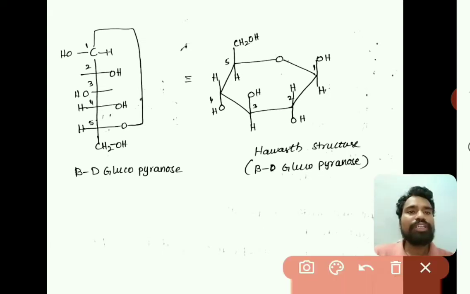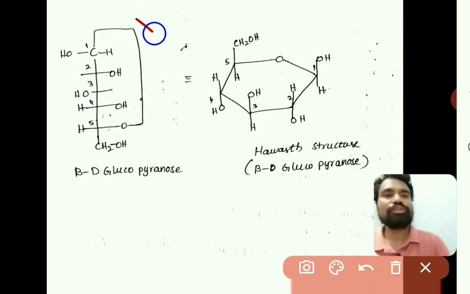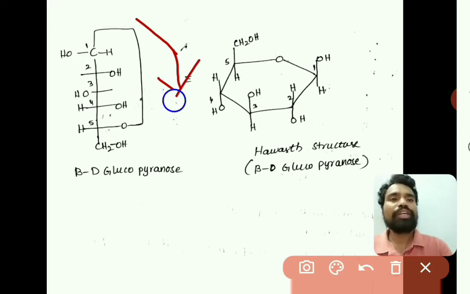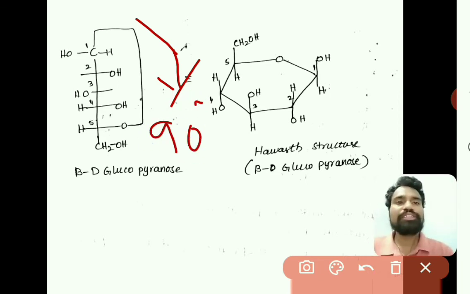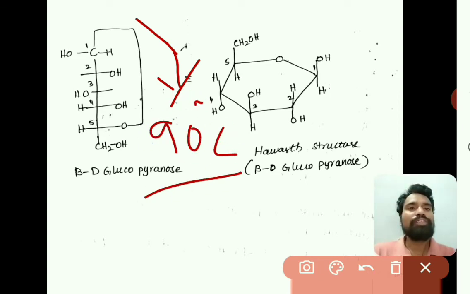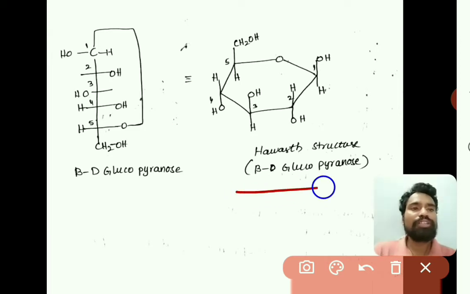The next one is the Haworth structure of beta D-glucopyranose. This is also similar. Again we are rotating the Fischer structure of beta D-glucopyranose about 90 degrees, so that we will be getting the Haworth structure of beta D-glucopyranose.